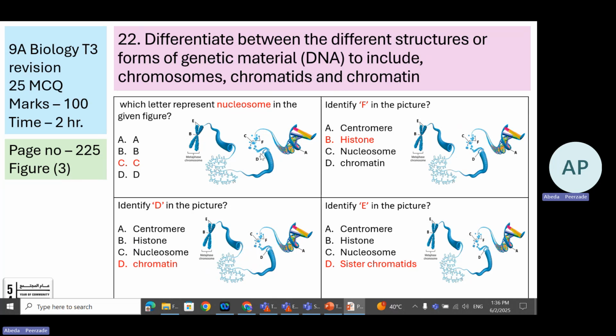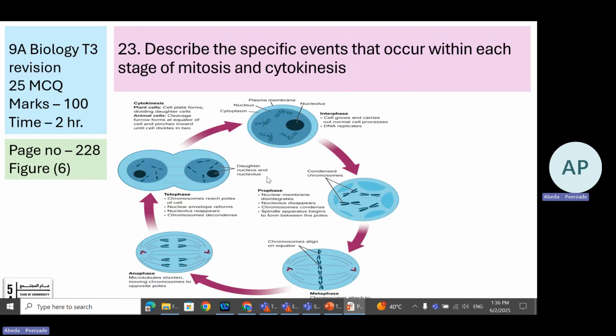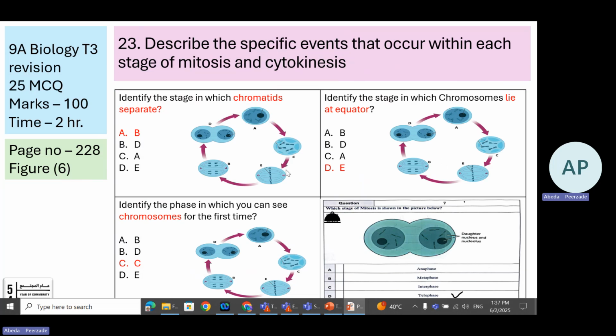So once again, revising the structure: DNA, histone, nucleosome, chromatin, sister chromatids, and this is centromere. Question number 23, page number 228, figure number 6. This is about mitosis and cytokinesis.